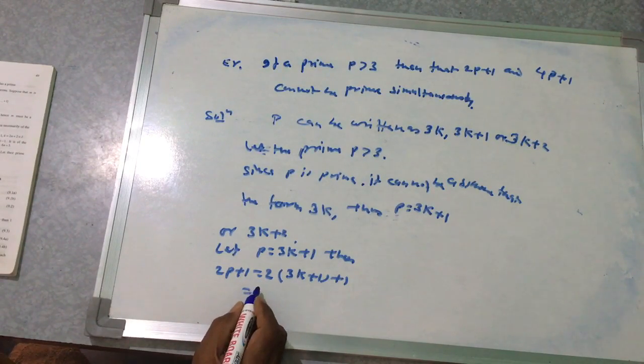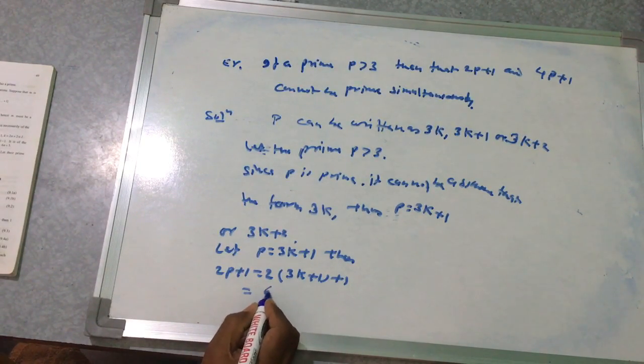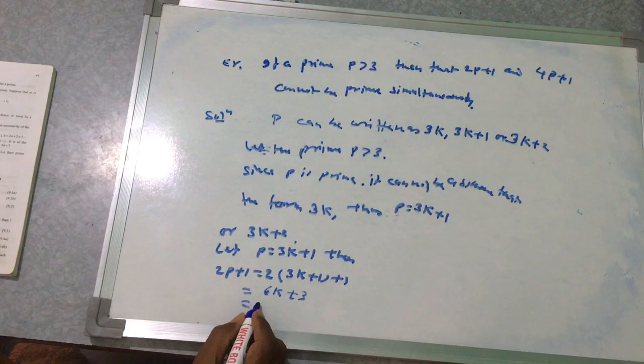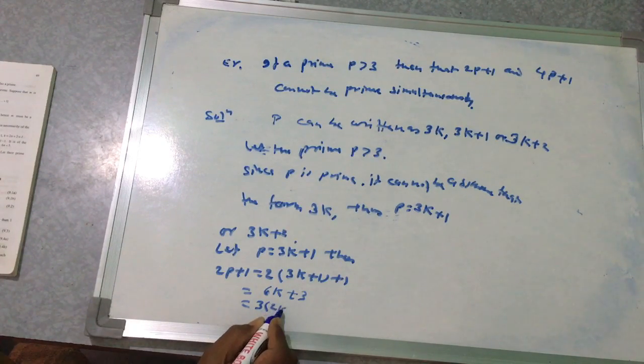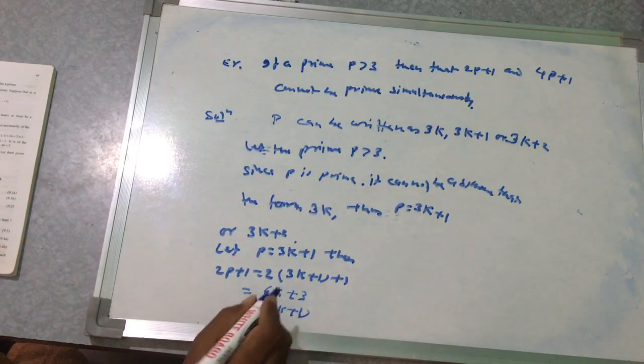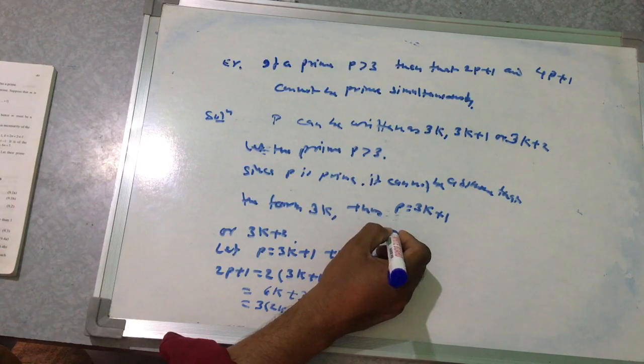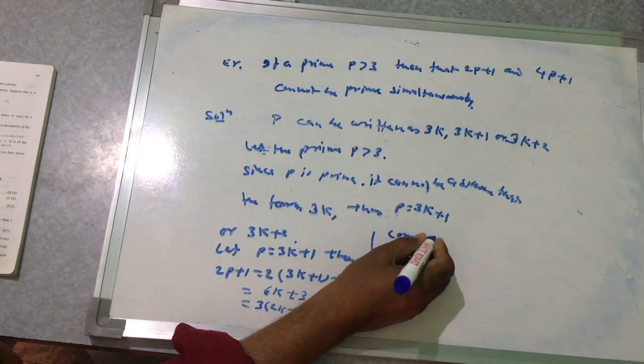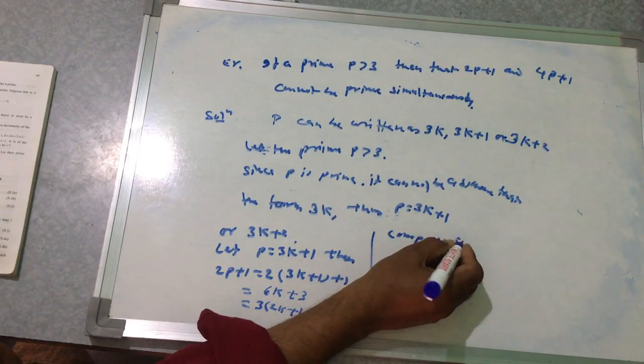This is equal to 6k plus 3, that is 3 into 2k plus 1. This is a composite integer.